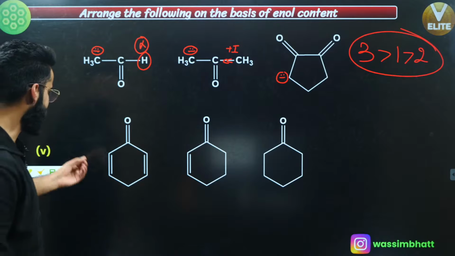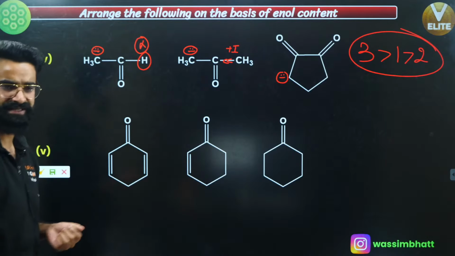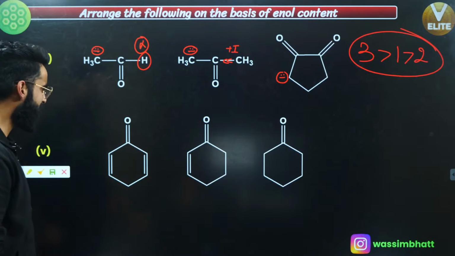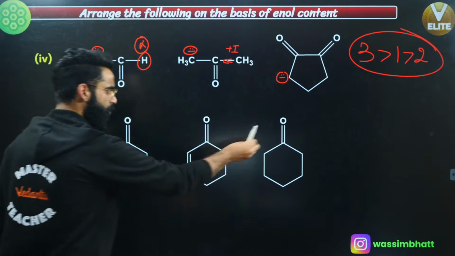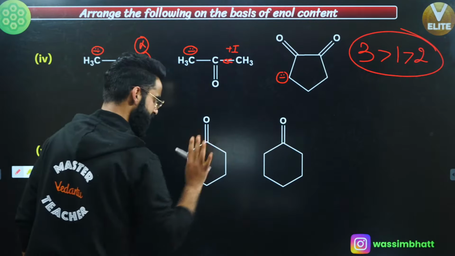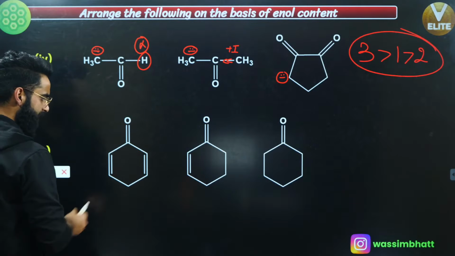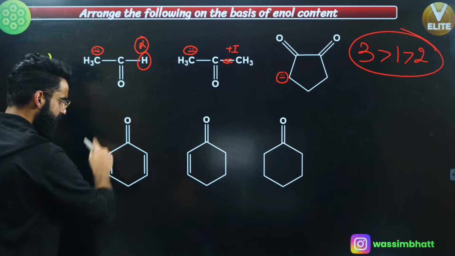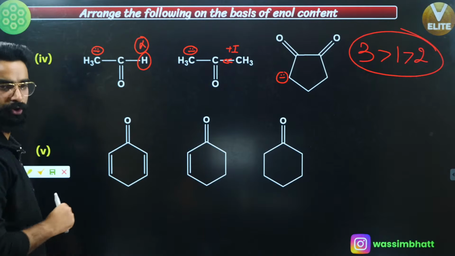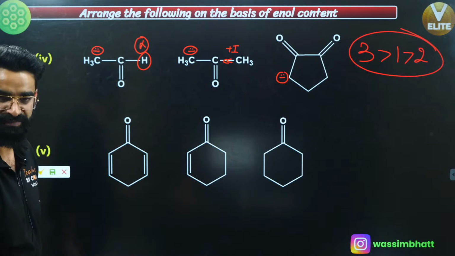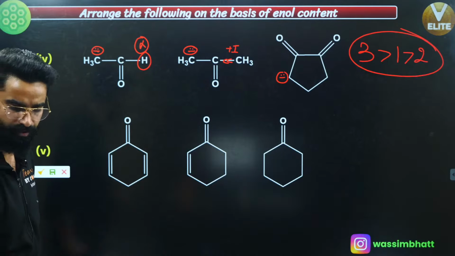Right? Similarly, if you look at this example, see, what I'll be doing first of all, these are all the keto groups, C double bond O, C double bond O, C double bond O. These are all the keto groups, right? Let's make their corresponding enols first. Okay, so what is going to happen? In the first case, which kind of tautomerism will follow the first one? It's going to follow the keto-enol tautomerism, right? I told you a few minutes back only, correct?